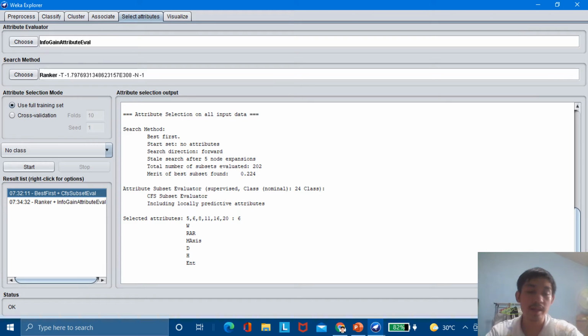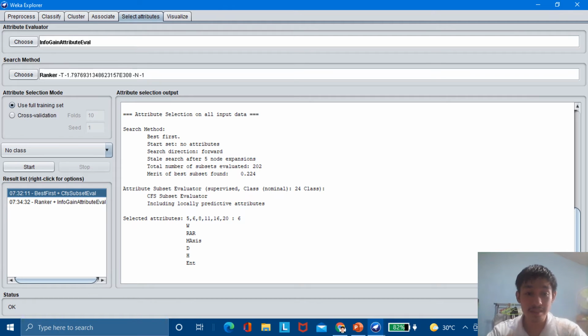Now let us go to the Select Attributes tab, and we will be choosing or ranking the attributes. Here we can see the selected attributes 5, 6, 8, 11, 16, 20, which are 6 main attributes: the W, var, M-axis, D, H, and ENT. Here are the most needed or most valuable attributes from the class. There are 6 main attributes or features that need to be selected.